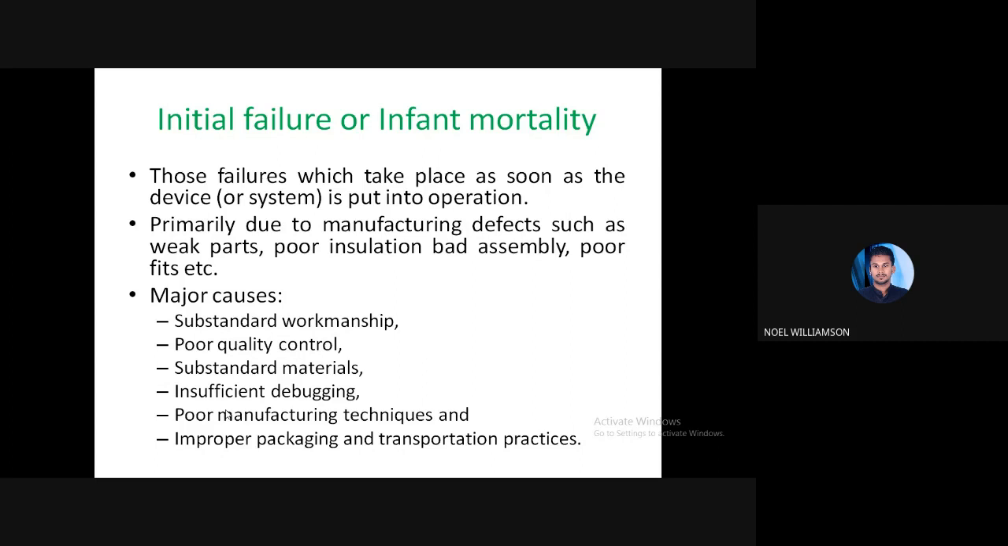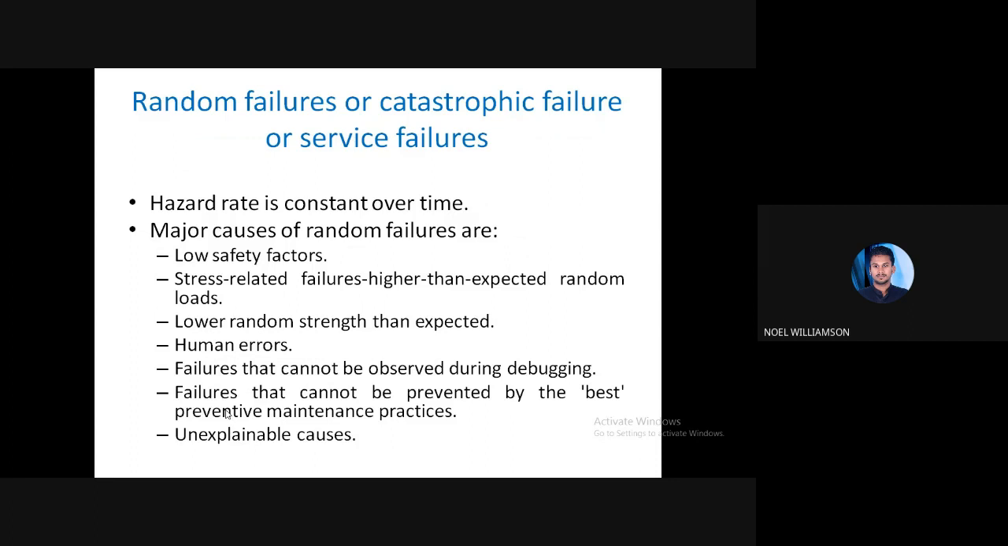Now, after the initial failure phase, the trend goes in a constant, horizontal manner. For some particular time, there will not be any change in the failure rate. That is the random failures, or catastrophic failure, or the service failures.